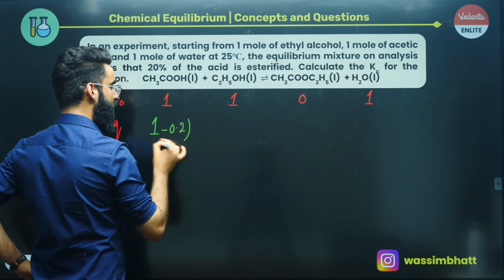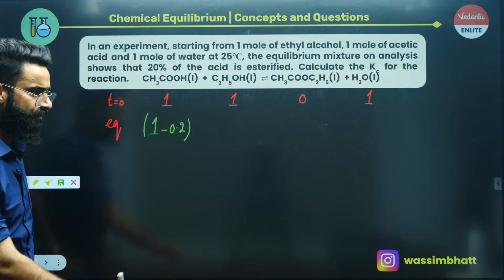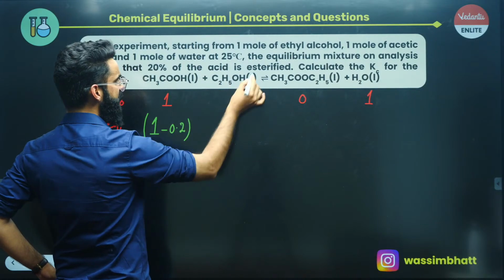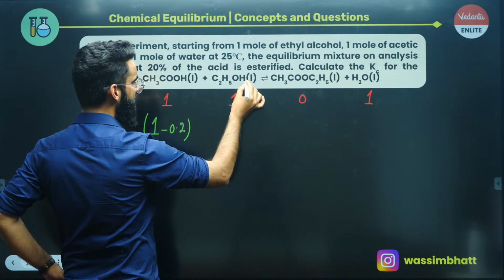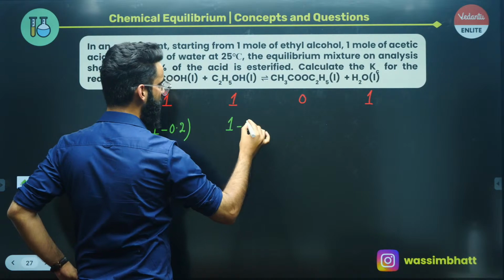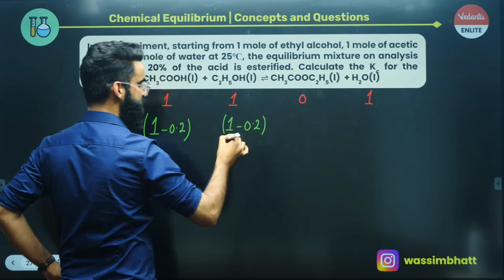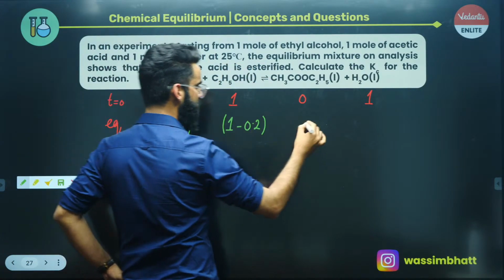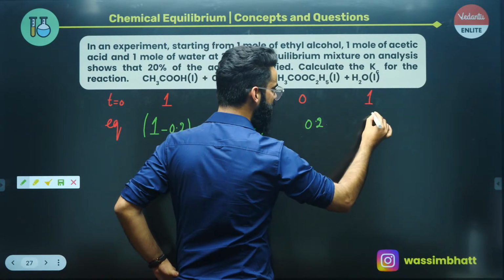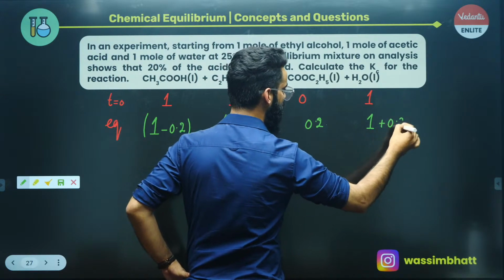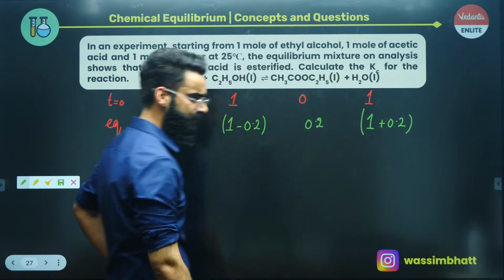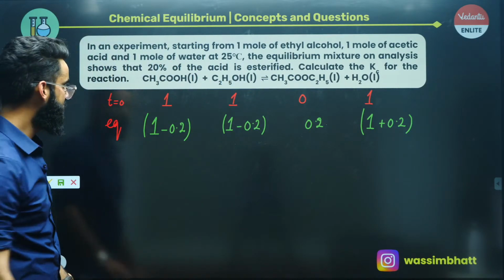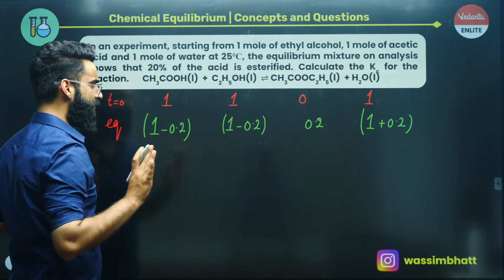So I'll be left with 1 minus 0.2 moles of this acid at equilibrium, right? Now use the stoichiometry. 1 mole reacts with 1 mole, so 0.2 moles would have reacted with 0.2 moles of this alcohol, right? So I had 1, out of 1, 0.2 moles have reacted, so I'll be left with 1 minus 0.2 moles. Now, again use the stoichiometry. 1 mole gives 1 mole, so from 0.2 you'll be getting 0.2. Already there was 1 mole of water in the container. Now there'll be an additional 0.2 moles of water formed at equilibrium, right? Because 1 mole gives 1 mole, from 0.2 you get 0.2, that's all, right?